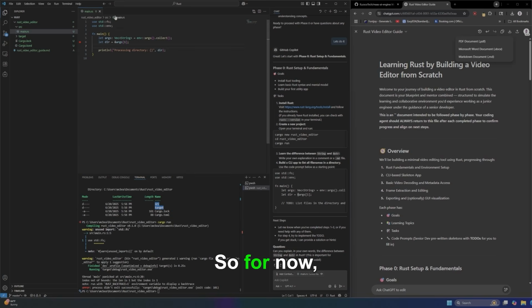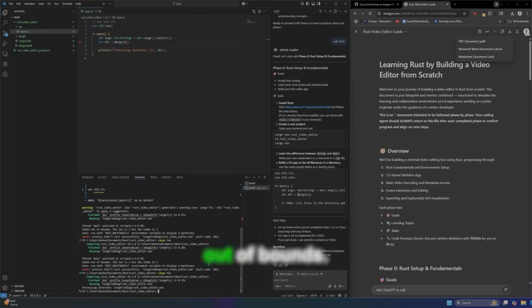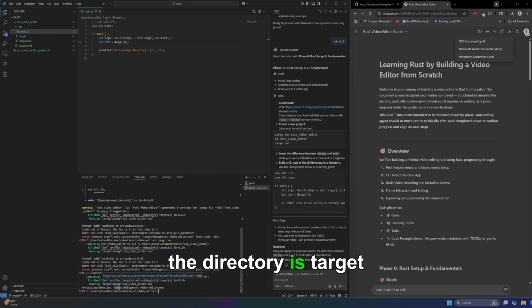Unused import. So for now, we can just comment that out, but let's see what we got. It was just because it was unused. Oh, no, it's not. Failing. Thread main panicked at src/main.rs: index out of bounds, the length is 1 but the index is 1. It's saying that my index is 1, which means it's out of bounds. Okay, processing directory. And the directory is target/debug/rust-video-editor. So this gave me the directory.